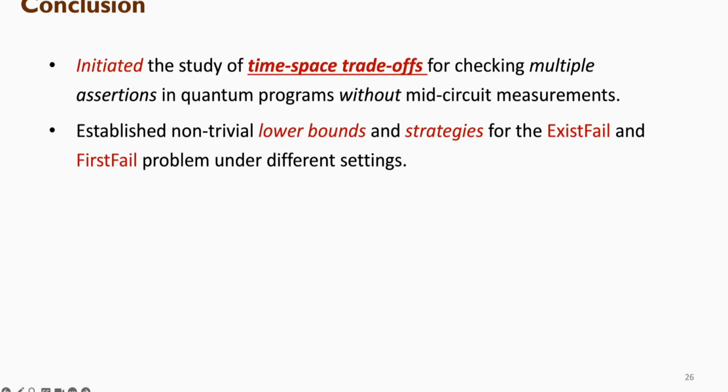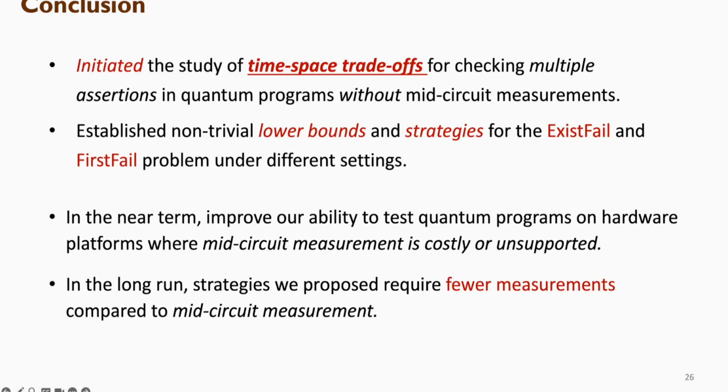So to sum up, we initiated the study of time-space trade-offs for checking multiple assertions in quantum programs without mid-circuit measurements. And we established non-trivial lower bounds and strategies for the exist fail and first fail problems under different settings. In the near term, it would improve our ability to test quantum programs on hardware platforms where mid-circuit measurement is costly or unsupported. And in the long run, the strategies we propose also require fewer measurements compared to mid-circuit measurement strategies. And that's the end of my talk, and I can take questions.